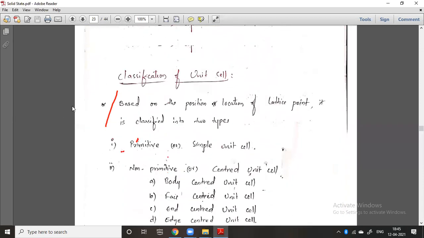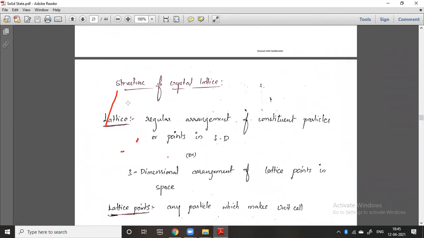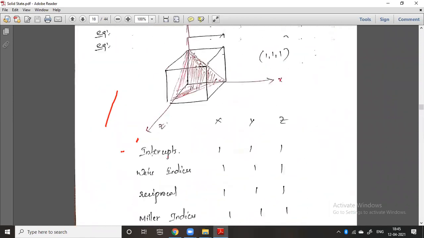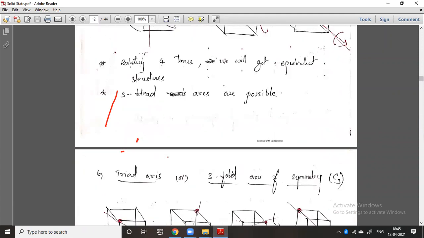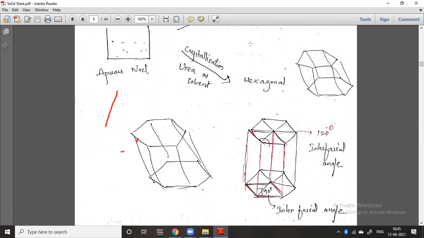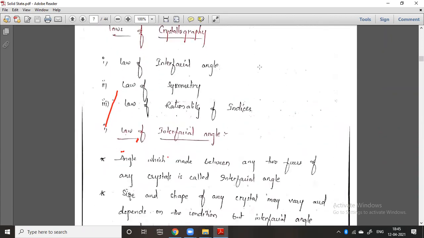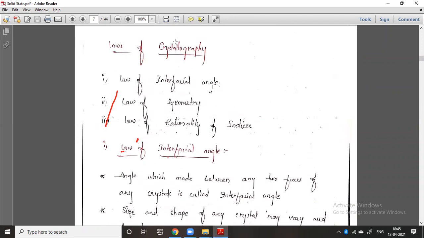So one by one we will discuss. First we will discuss the laws of crystallography, then we will discuss the lattice points. So, the laws of crystallography.